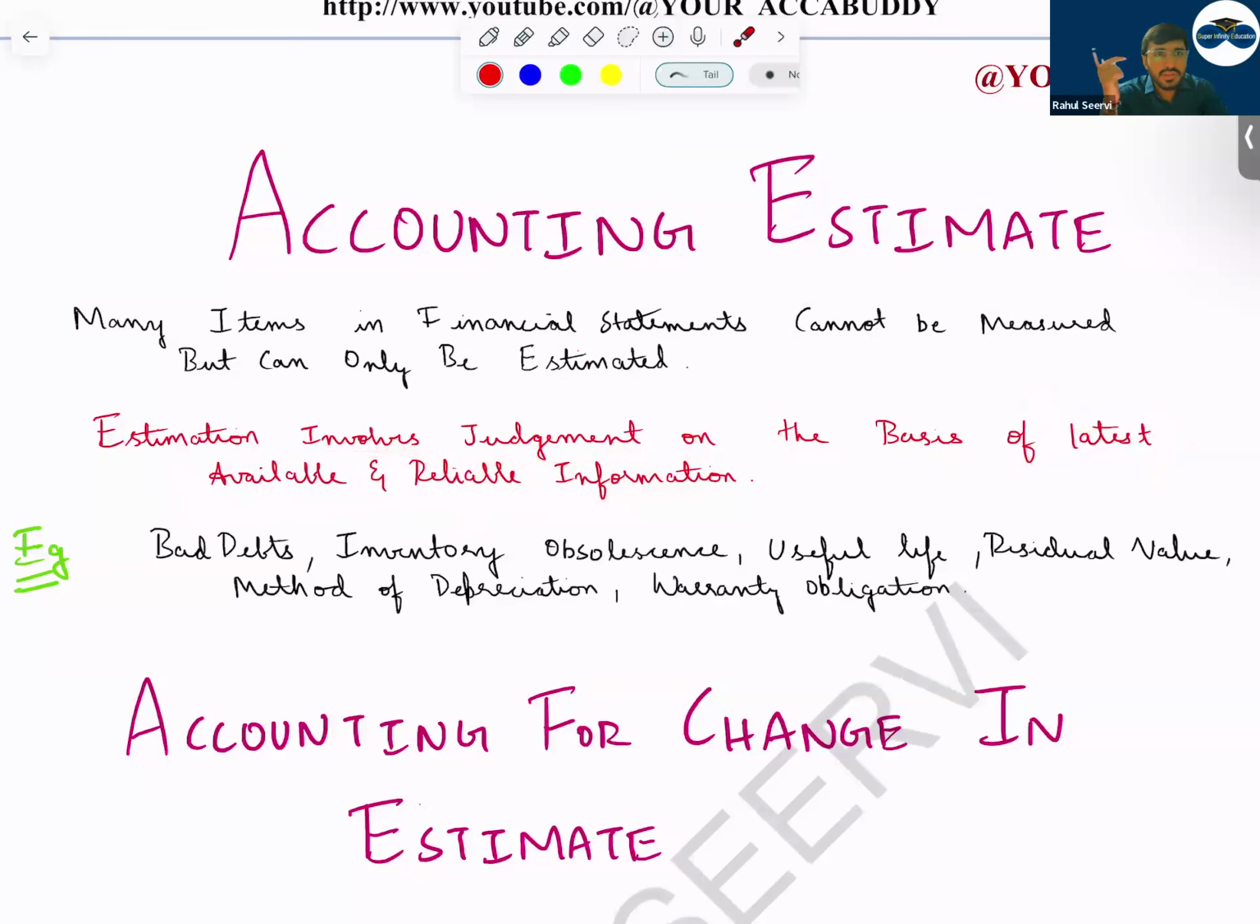So, can I say estimate will be changing? Why will estimate change? A simple point. If I estimate something today, I will estimate based on the information which I have. And if after 2 days some new information is available, in that case my estimate will change. Yes or no? My estimate will change. So estimation will change based on the information that is available. That is the reason whenever there is an accounting estimate, at each balance sheet date or reporting date, we consider the estimate value whether it's changing or not. Example: bad debts, inventory obsolescence, useful life, residual value, method of depreciation, warranty obligation, etc.